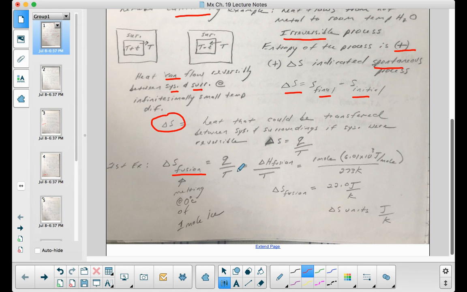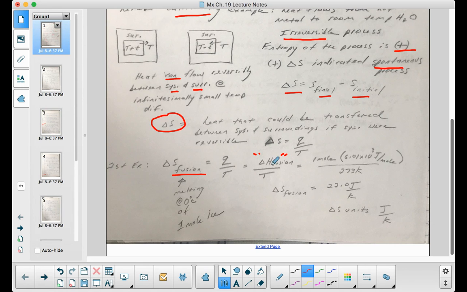And so what I would need to know here is the delta H of fusion, which we learned about in the last chapter. It's just the enthalpy for that process.